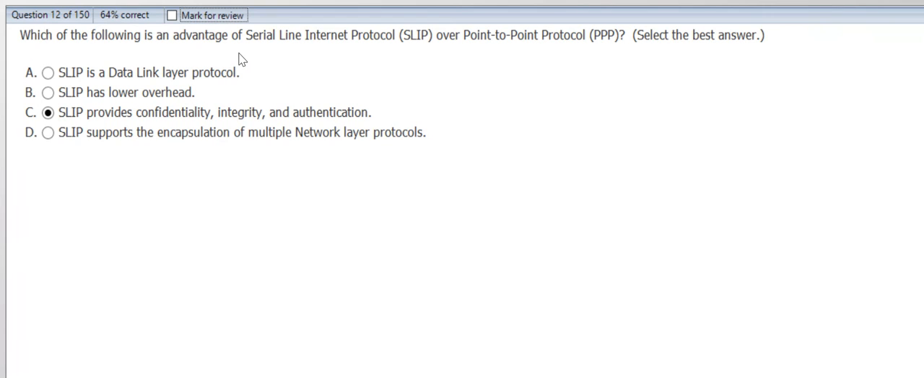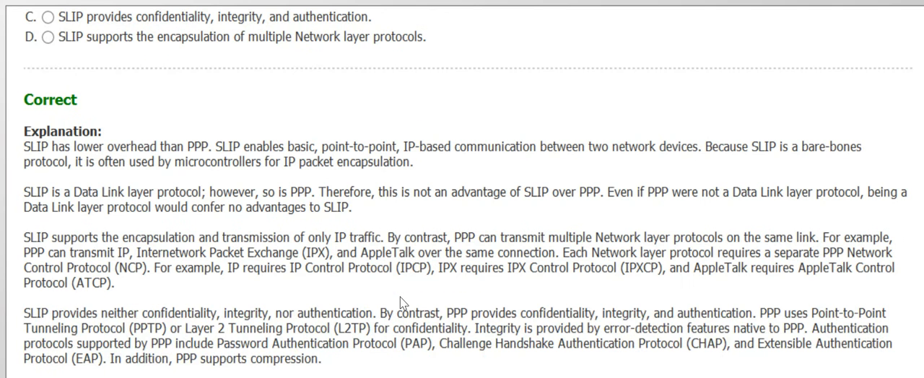Which of the following is an advantage of Serial Line Internet Protocol over Point-to-Point Protocol? SLIP is a data link layer protocol, but it's not an advantage over PPP. Options: it has lower overhead, it provides CIA, or it supports the encapsulation of multiple network layer protocols. These are all functions or features of SLIP, but the advantage is that it has lower overhead than PPP. Yes, it has lower overhead than PPP.